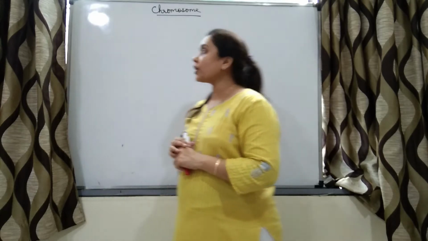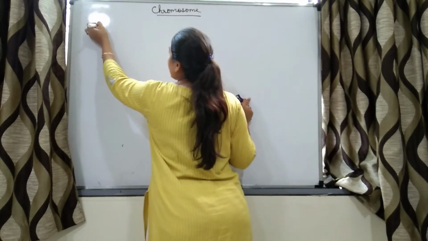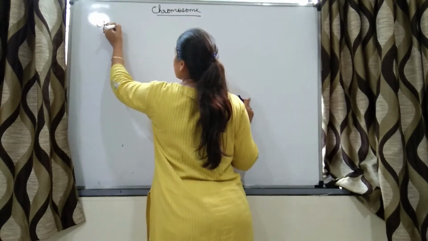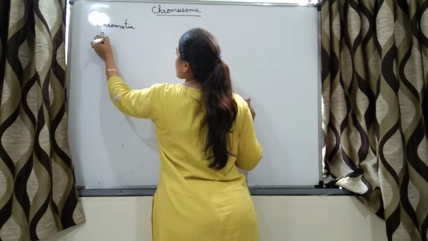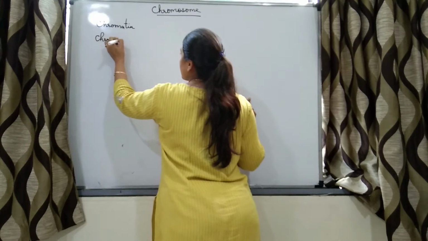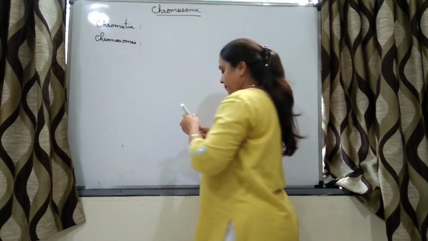Today we are going to study about chromosomes. So students, the term chromatin and the term chromosomes, what is the difference, right?